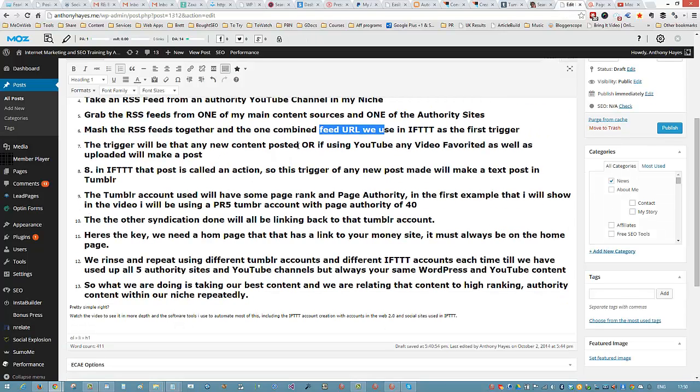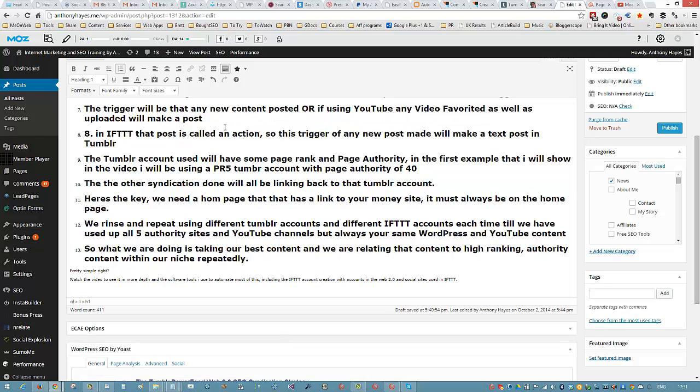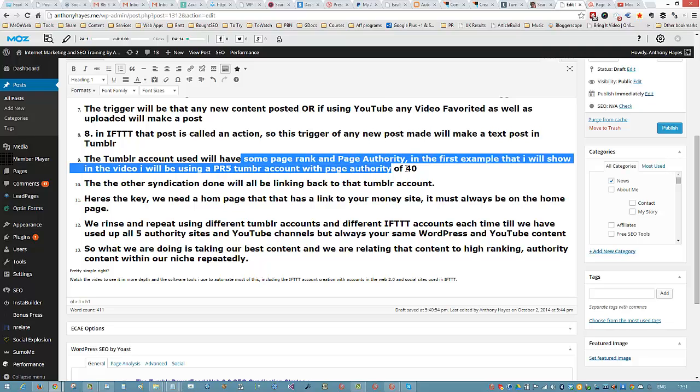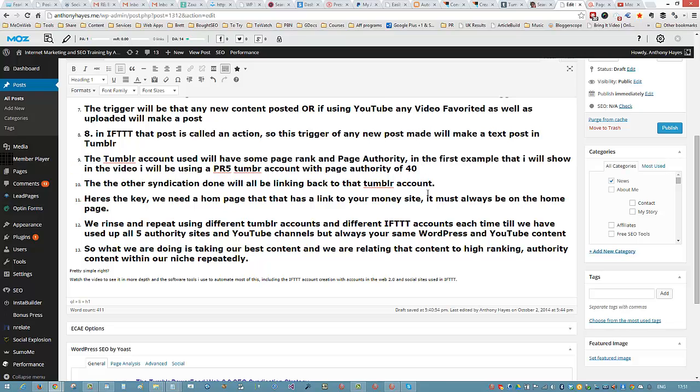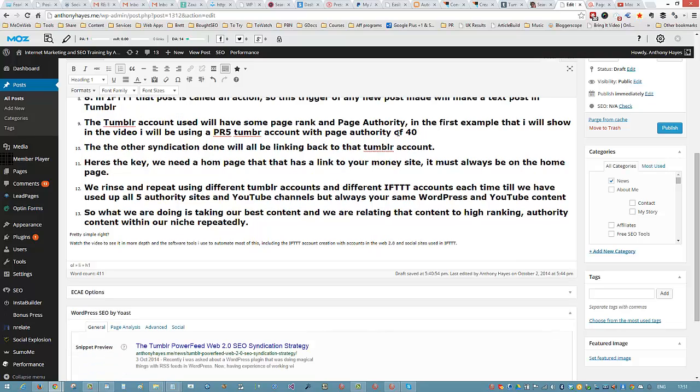So the trigger will be coming either from your WordPress site or your YouTube site or the authority site that you've identified. Whenever they make a post, obviously their content will get posted into your Tumblr account. The Tumblr account I've got has some page ranking. It's got a domain authority of 40 for this one, for example. You can get them a bit less, even PR2, around 29 page authority. Then the other syndication will be done linking back to the Tumblr account.